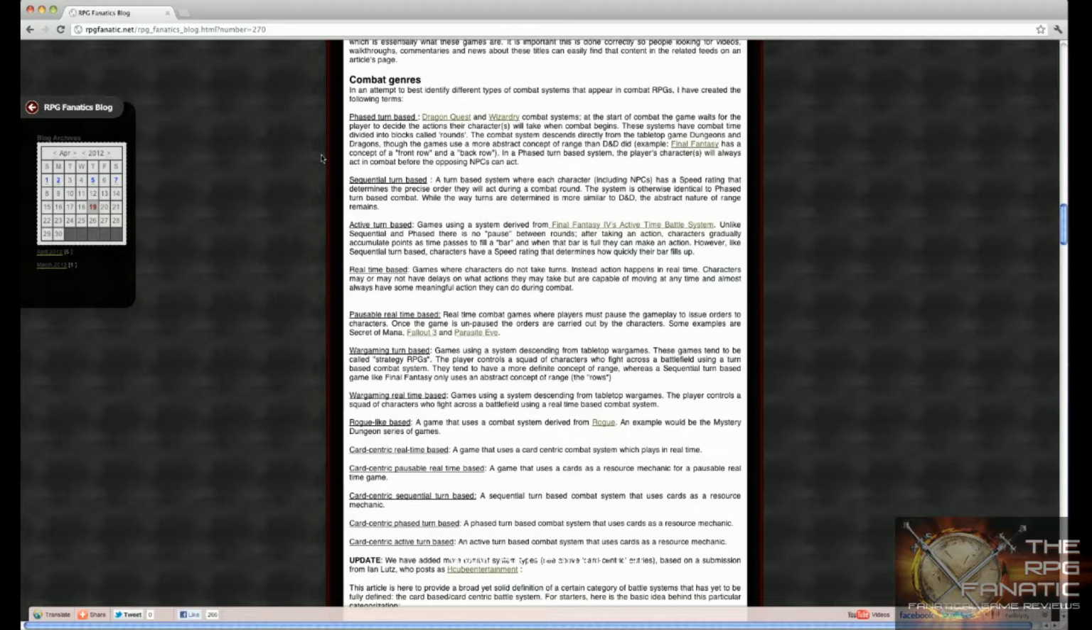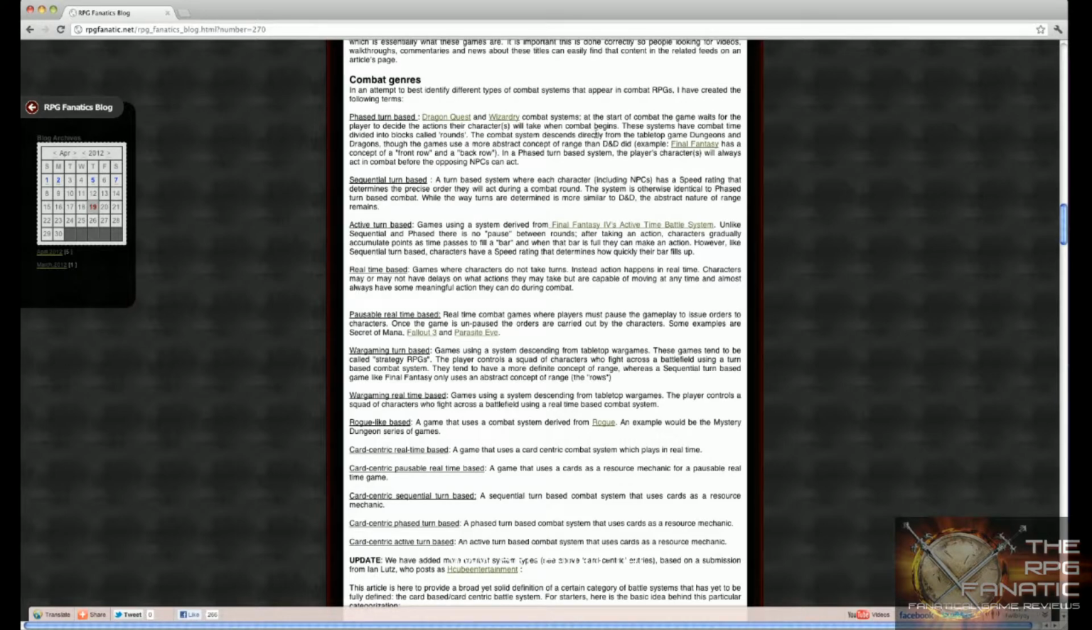It's more complicated than that. Phase turn-based. Okay, this is a type of turn-based. This is basically what Dragon Quest and Wizardry had. At the start of combat, the game waits for the player to decide the actions their character or characters will take when combat begins. These systems have combat time divided into blocks called rounds.